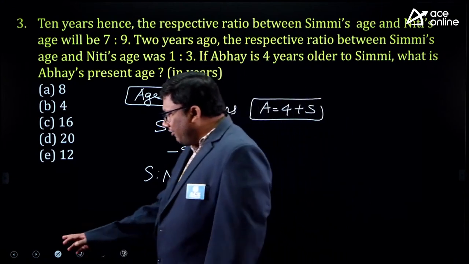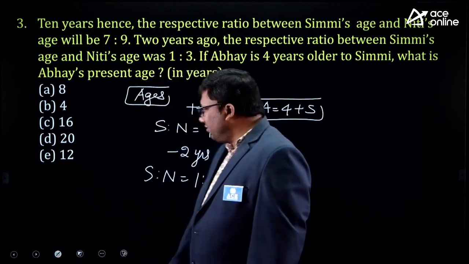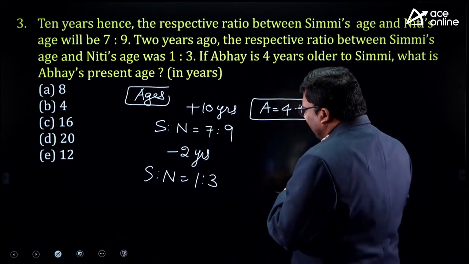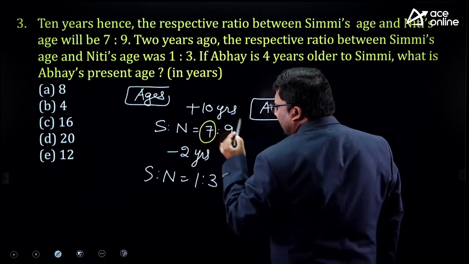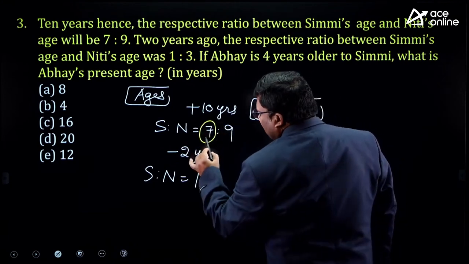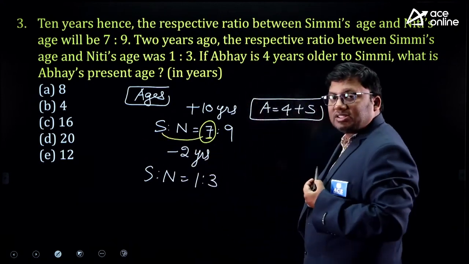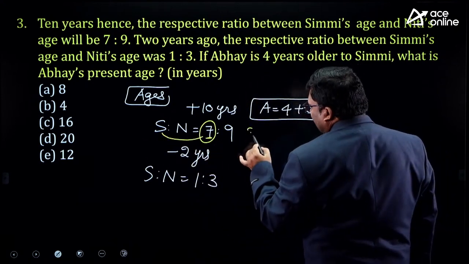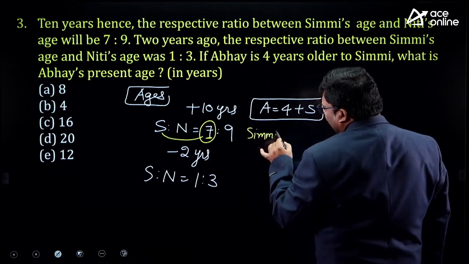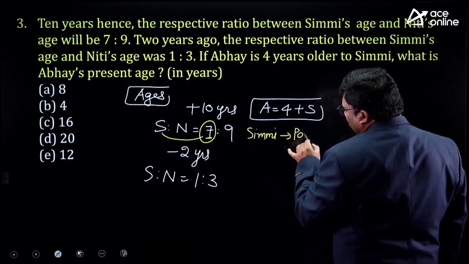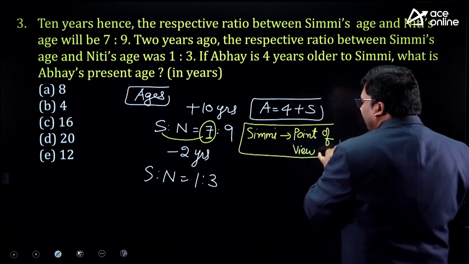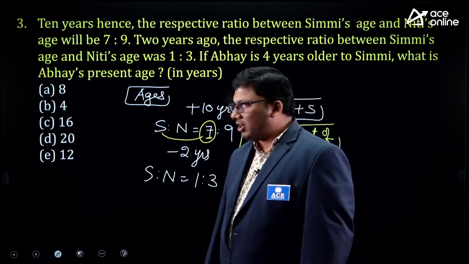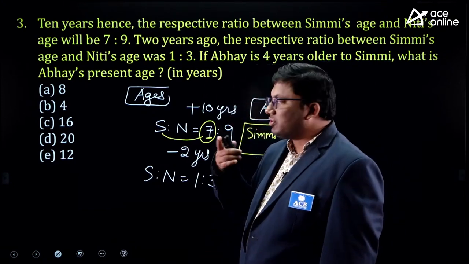Now see here, listen carefully. My entire attention goes to what prime numbers are present. Here there is a 7, which is a prime number, right? Because 7 is present in Simmi's age, I will look at this question from Simmi's point of view. I will find out Simmi's age and check whether after 10 years it is a multiple of 7 or not.